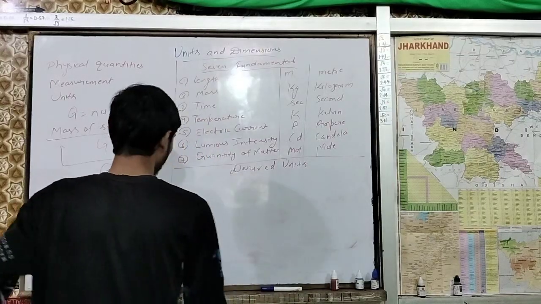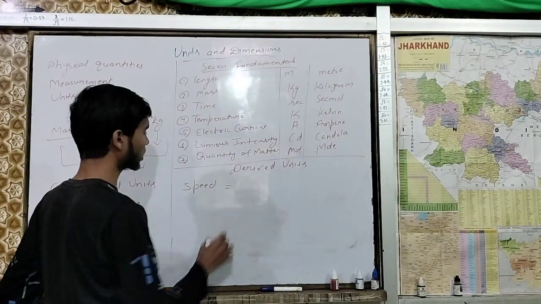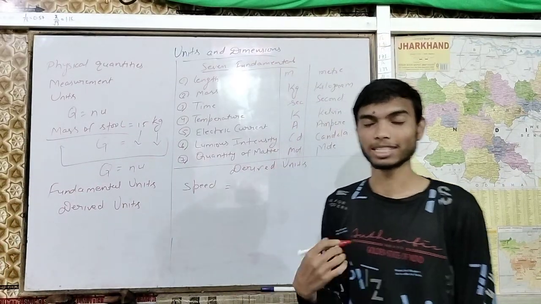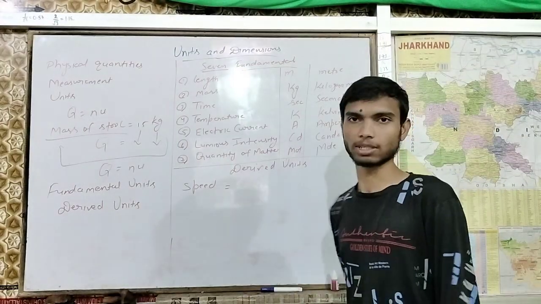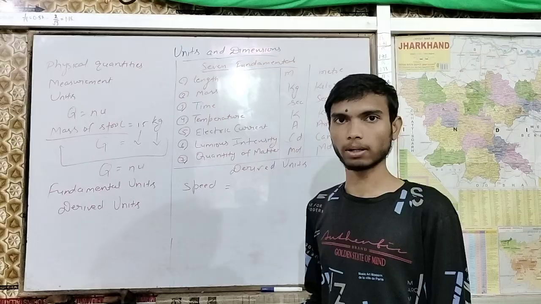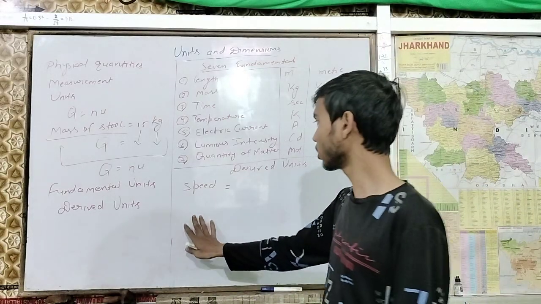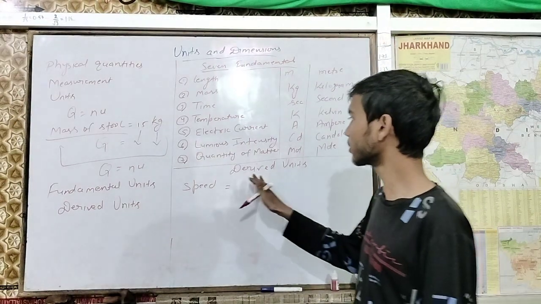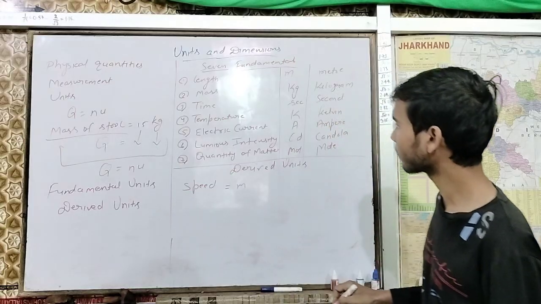For example, we have speed. Speed is a quantity, but which type of quantity? Is it a scalar or is it a vector? We will see it later. Right now we know that this is a physical quantity, that's it. So what will be the unit of this physical quantity? Meter or kilometer?